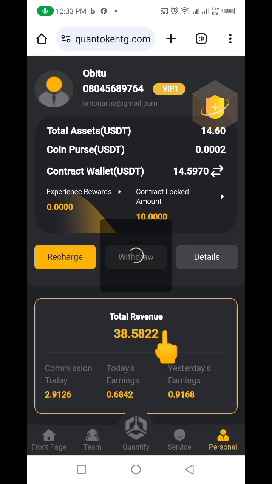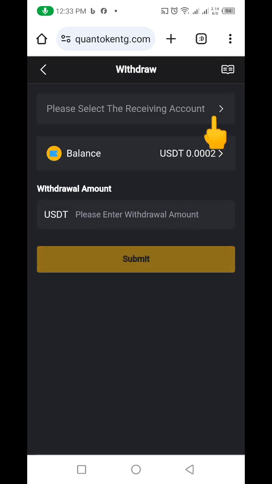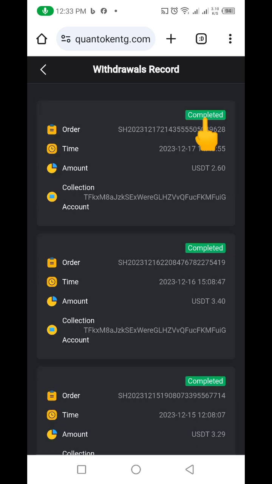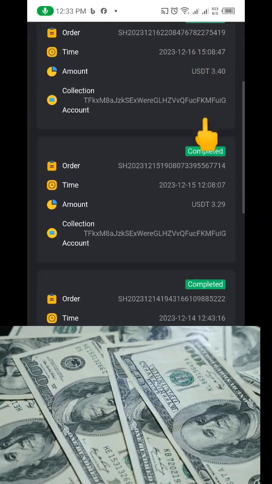Now let me quickly go to my withdrawal. If I come up here and I click on this withdrawal here, you're going to see the evidence of my withdrawal. You can see I've been withdrawing for over 10 days now.